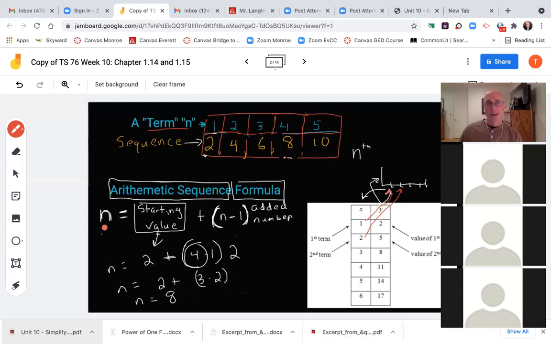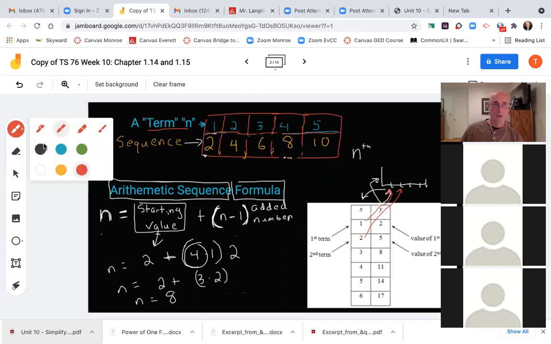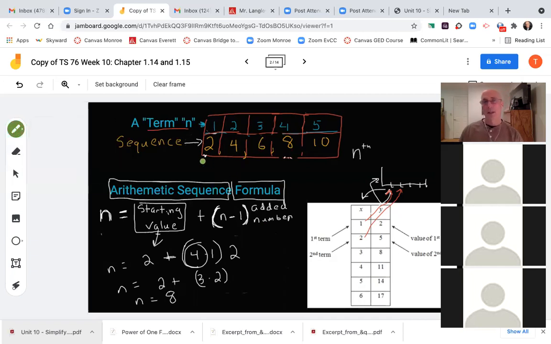So our formula was n, whatever n we're trying to solve for, equals the starting value plus the term we're trying to find minus 1, and then times the added number. Okay, so let's say in our sequence here, I'm going to choose green, just go to a different color here. Let's say that they gave you the first, I don't know, a couple of terms, but they ask you for the fourth term here. They wanted you to find out what the fourth term is, but all of these boxes down here, 8, 10, 12, 14, etc., were all blank. We didn't know what they were, okay?